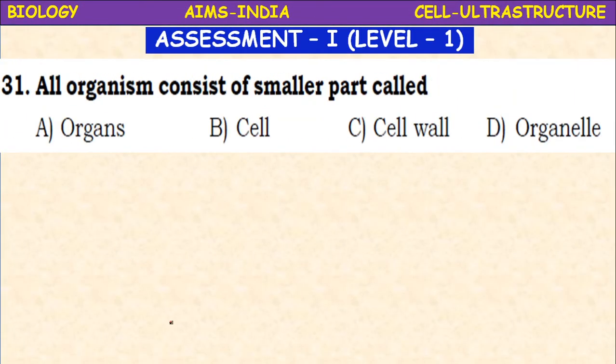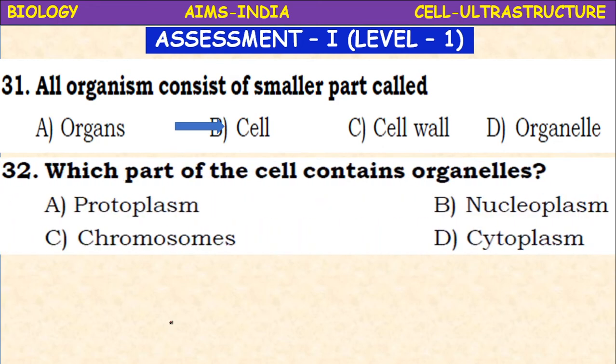Next, all organisms consist of small parts called organs, cell, cell wall, organelles. It is the cell. All organisms are made up of small units called cells. Which part of the cell contains organelles? Protoplasm, nucleoplasm, chromosomes, cytoplasm. It is the cytoplasm in which the different cell organelles are present.